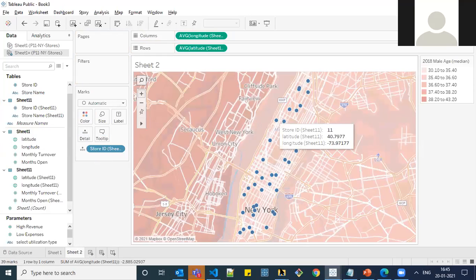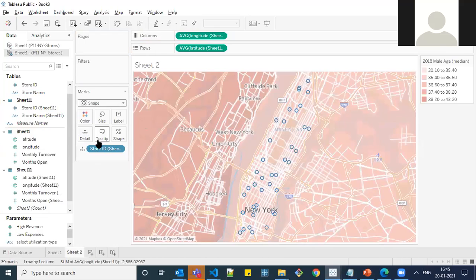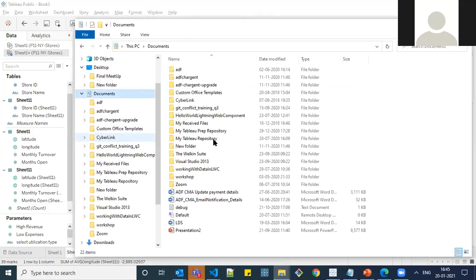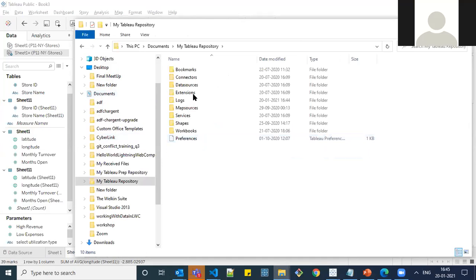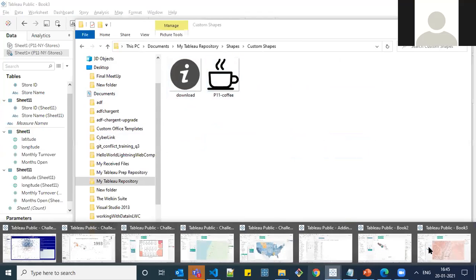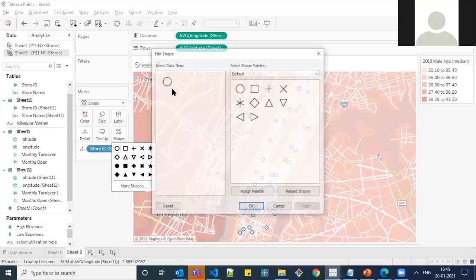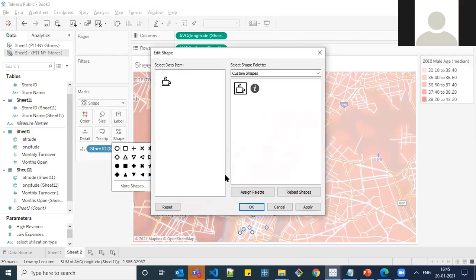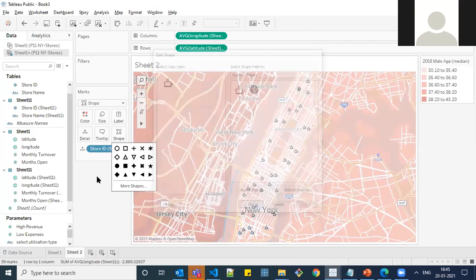How to add a custom image is that, first of all, go to your Tableau repository, location, documents, My Tableau Repository, and Shapes. Here you have a folder like custom shapes. First place your image over here, and the next step is go to Shapes, More Shapes, and if you choose your custom shapes, you will get and select this coffee mug. Click on Apply and OK. Now you could see that the coffee shapes are visible.